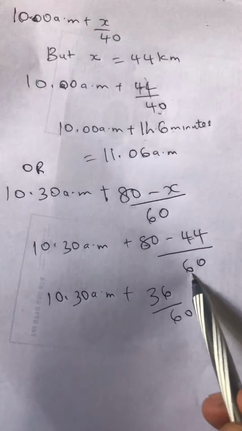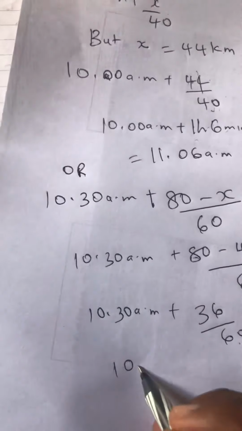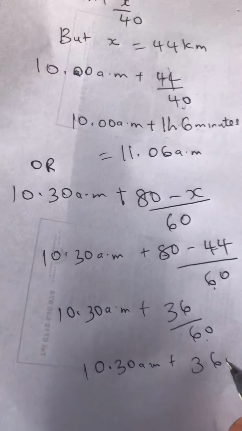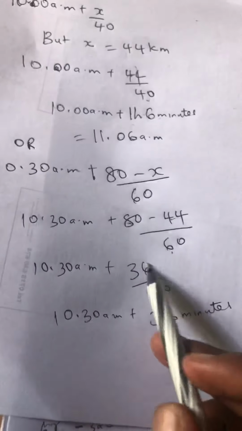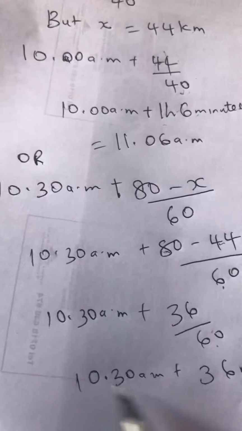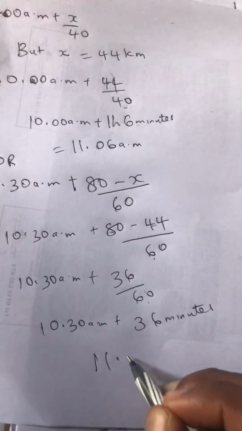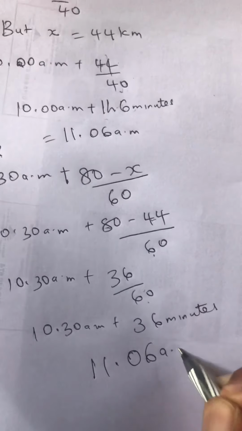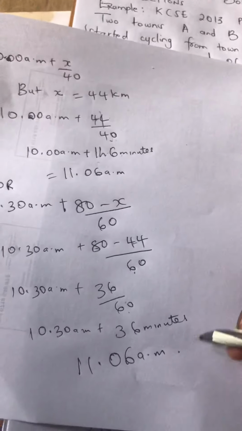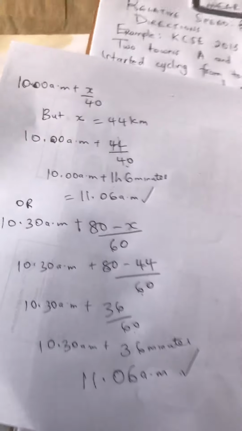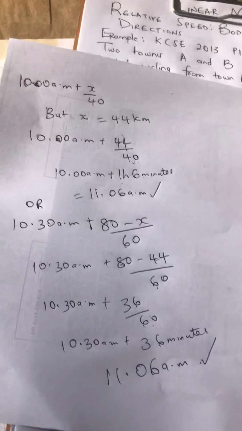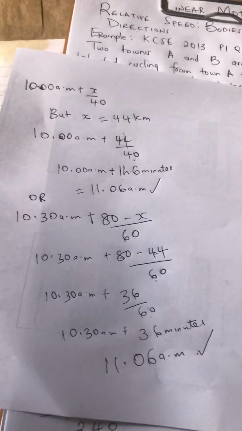Again, this is distance over speed. It will give us time. So this is 10:30 am plus 36 minutes. 36 over 60 is 36 minutes. Therefore, 10:30 plus 36 minutes, again 11:06 am. So you can see whichever, wakati watakapatana itakuwa wakati the same, 11:06. So either way, hata ukitumia time ya Mutuku ama ya Juma, you should always get the same answer.